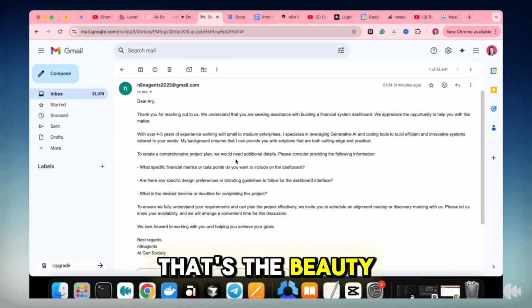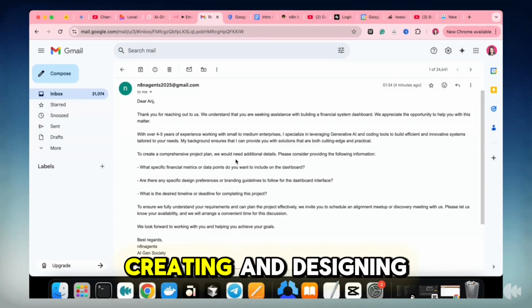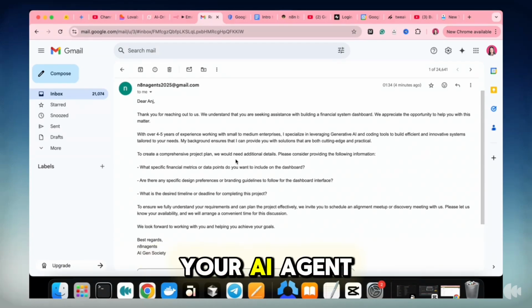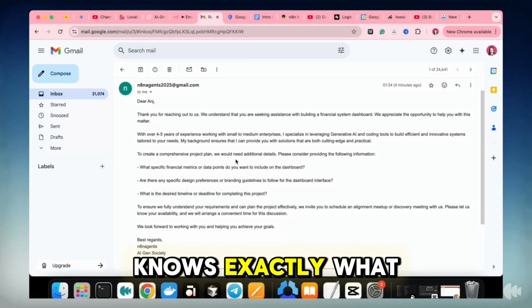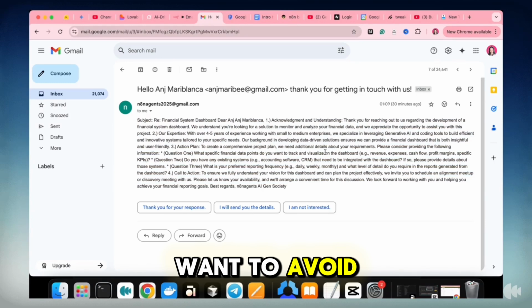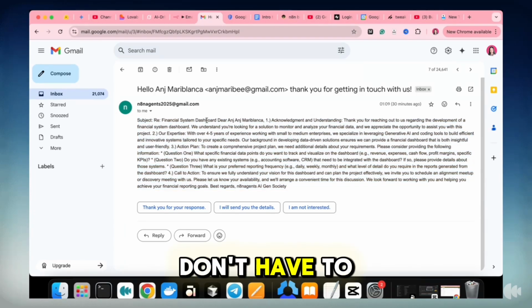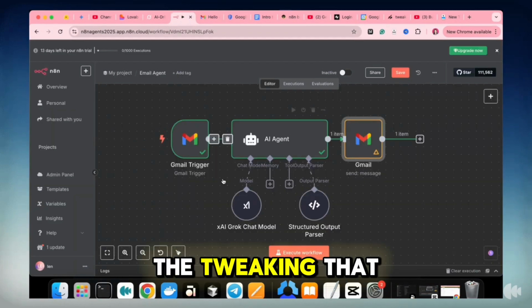So that's it. That's the beauty of using Markdown format in creating and designing your prompts for your AI agent system message. Your AI agent knows exactly what it should be doing, and writes out an email like this instead of looking like this. If you want to avoid this type of output, you need to do all those things, but I'm not going to require you to perform this or perfect this. This is a bit of a technical requirement, and there's a bit of a steep learning curve, but it doesn't mean it's impossible for you to achieve. Take each step at a time so that you don't overwhelm yourself with the thought of the tweakings that we've done on here.